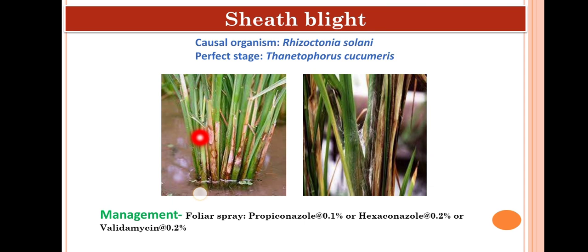Then about the symptom, the peculiar symptoms are developed on the leaf sheath. That is, lesions or spots are formed which have a grayish center and are surrounded by a dark brown or purple brown margin or border. It may extend into the inner sheath also, leading to death of the entire plant. The fungal growth can be seen on the sheath and you may observe the sclerotia that are produced by this Rhizoctonia solani.